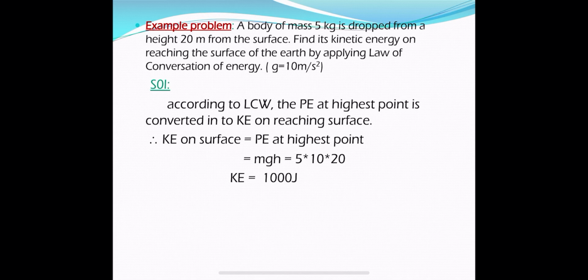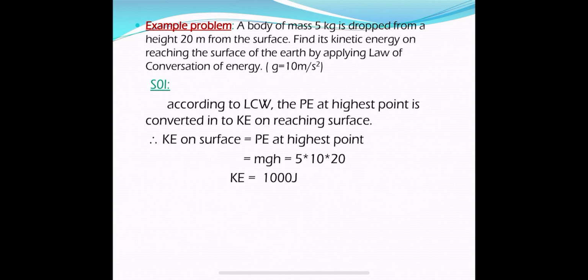So the kinetic energy of the body at the lowest point is equal to the potential energy of the body at the highest point. So if we find the potential energy of the body at a height of 20 meters, that is equal to the kinetic energy of the body on the surface of the earth.